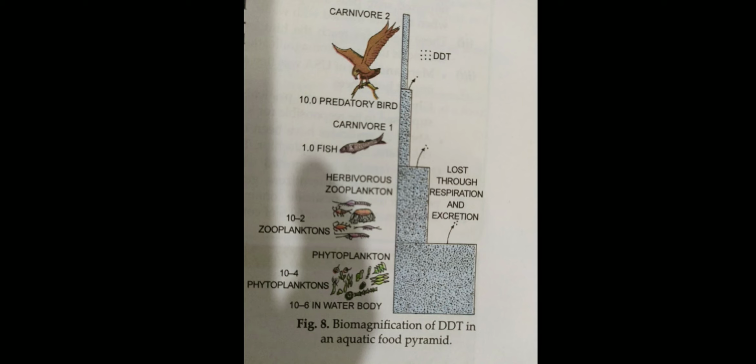So the bird is seriously affected by the DDT, and this is the circulation or transport of DDT from the lower level to the higher level, and the higher level organism is seriously affected by this DDT or pesticide. This process is called biological magnification.